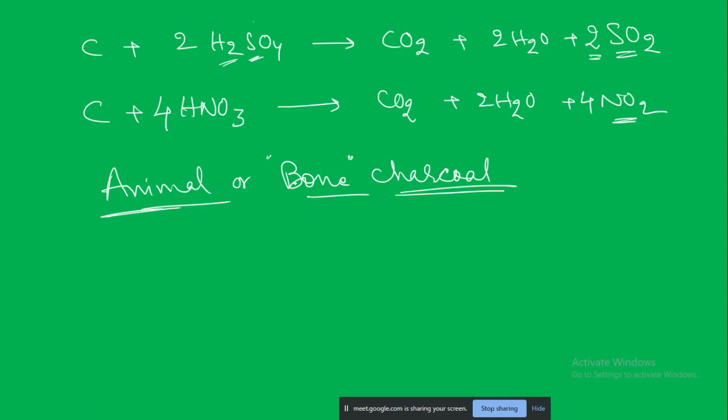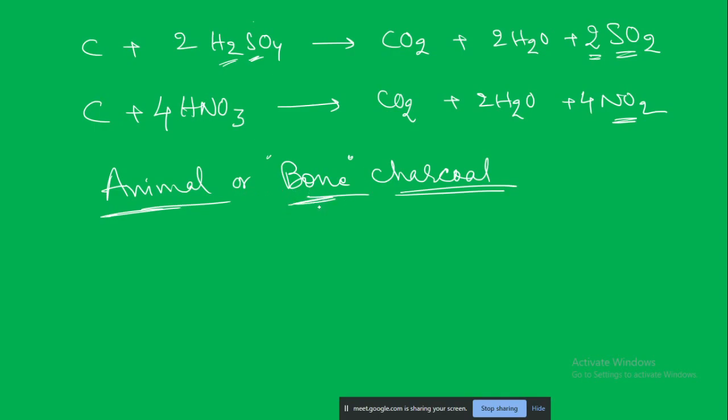Bone charcoal in fact is not used that much except sometimes in sugar industries, particularly in the making of sugar. Whatever sugar we have at home, they generally don't use wood charcoal, they use bone charcoal. Because wood charcoal is black in color. Though wood charcoal can remove the colors, if there is even a little leak of that wood charcoal, your sugar will have particles of black wood charcoal. That is not desirable. But what happens with bone charcoal?